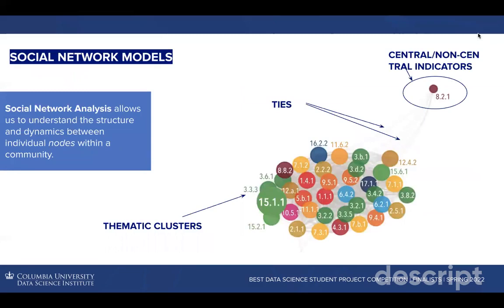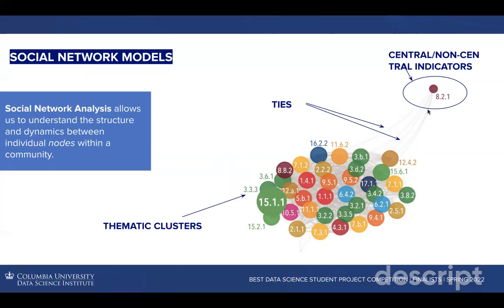So to start, we wanted to introduce a bit about what social network models are and how they're helpful for this particular goal. Social network analysis allows us to understand the structure and dynamics between individual nodes within a community. Applying that to SDG indicators, each indicator can be conceptualized as a node, looking at them in relation to other indicators or other nodes. The relationship itself can be quantified by ties, which is visualized here.